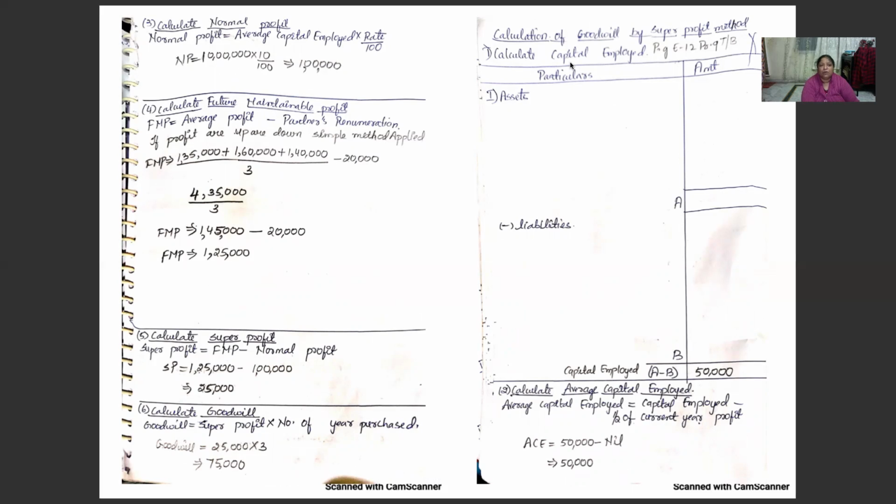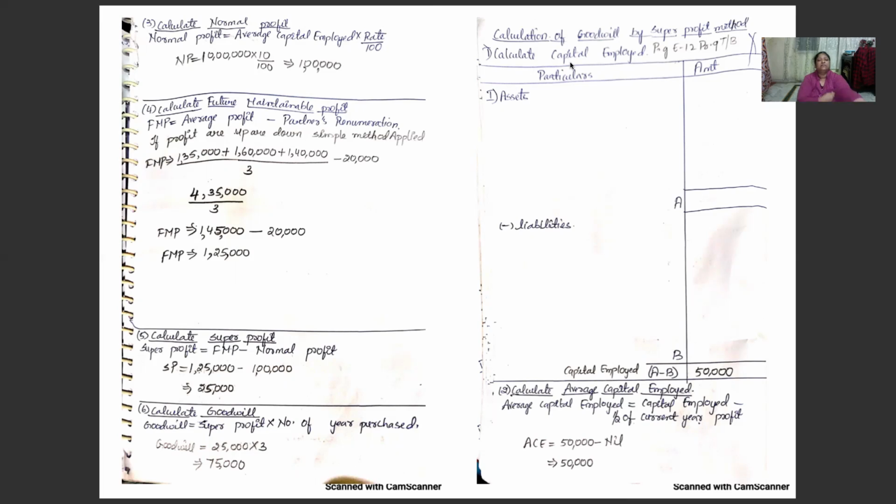Calculate future maintainable profit. Future maintainable profit is equal to average profit minus partner's remuneration. If the profits are up and down, we have to apply the simple method that I already mentioned to you. Future maintainable profit is equal to 1,35,000 plus 1,60,000 plus 1,40,000 whole divided by 3. First of all we are getting the answer as 4,35,000 divided by 3. It is 1,45,000 minus 20,000, which is the partner's remuneration as given in the problem. Then future maintainable profit is equal to 1,25,000.